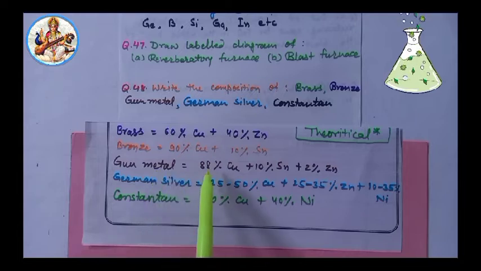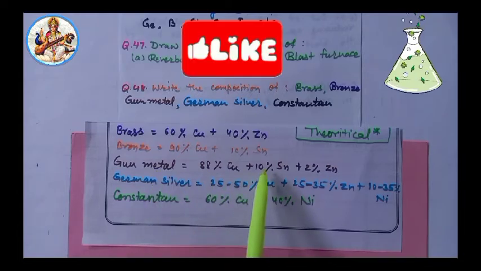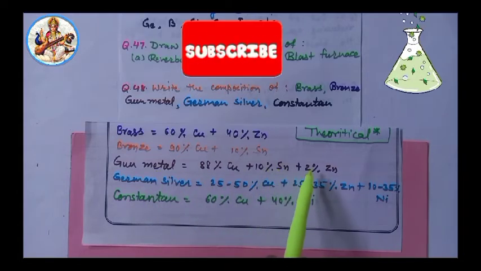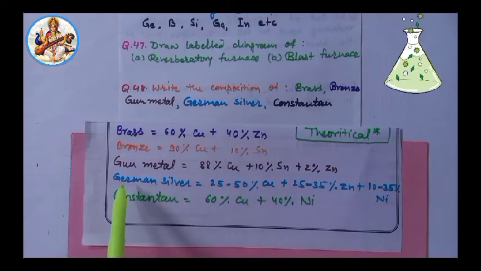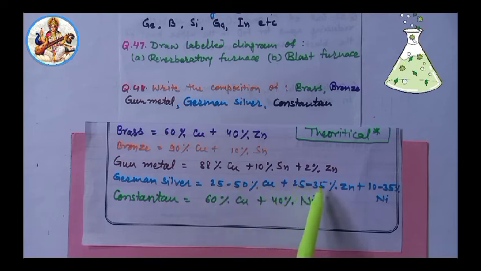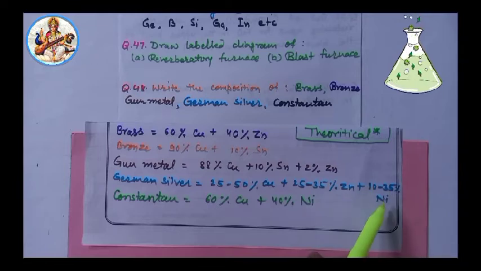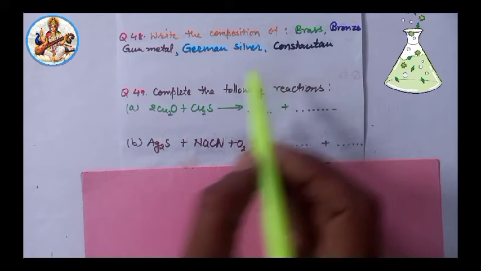Composition of gunmetal, 88% of copper, 10% of tin and remaining 2% of zinc. Similarly, composition of German silver, 25 to 50% copper, 25 to 35% of zinc and remaining 10 to 35% of nickel. Similarly, composition of Konstantan, 60% of copper and remaining 40% of nickel.